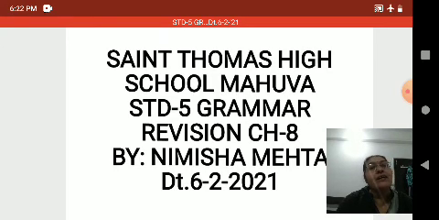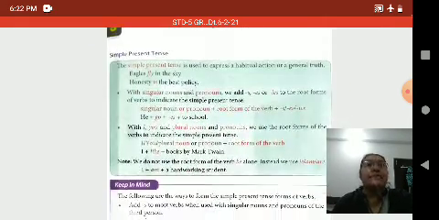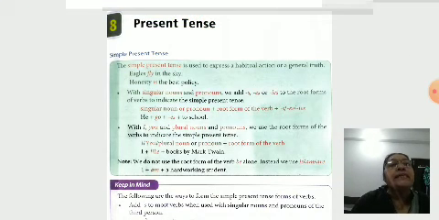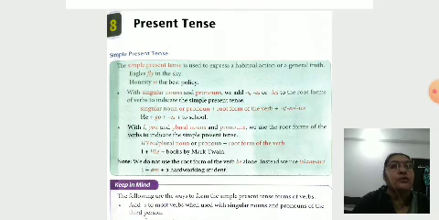We have started our revision and also finished chapter 5 on verbs. Today we are going to start our chapter 8, the present tense. We already studied the simple present tense. The simple present tense is used to express a habitual action or a general truth.